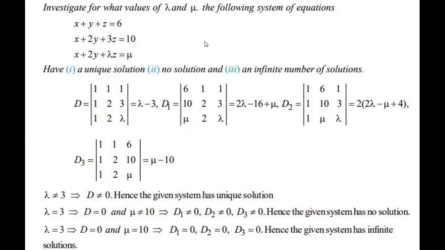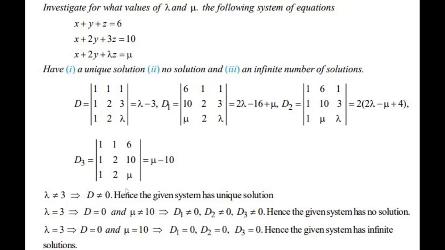Investigate for what values of lambda and mu the following system of equations has a unique solution, no solution, or an infinite number of solutions. So there are three questions. Now see, this is called a system of linear equations, non-homogeneous. Fine. What is the first step? Find D, Dx, meaning D1, D2, D3 like that. Clear? Now come to the point.